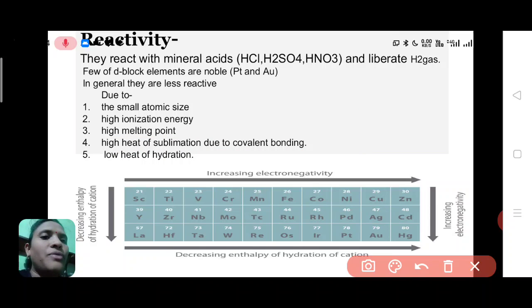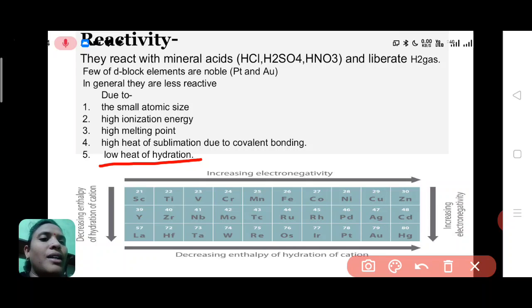Next, fifth reason is they have low heat of hydration. Heat of hydration means reaction with water. So they cannot react with water easily. Heat of hydration means the energy released when any substance reacts with water. So they have low heat of hydration.